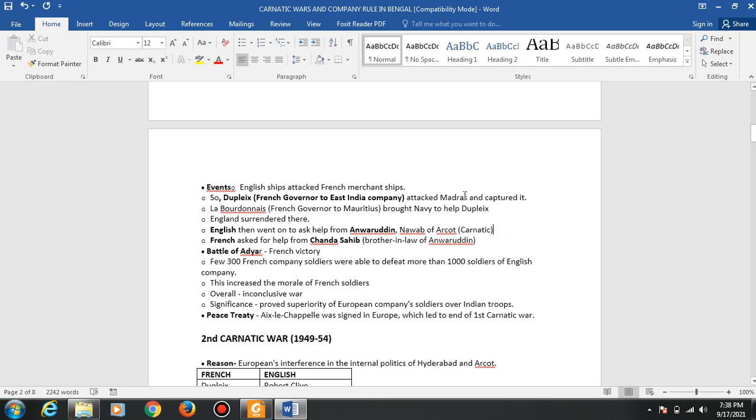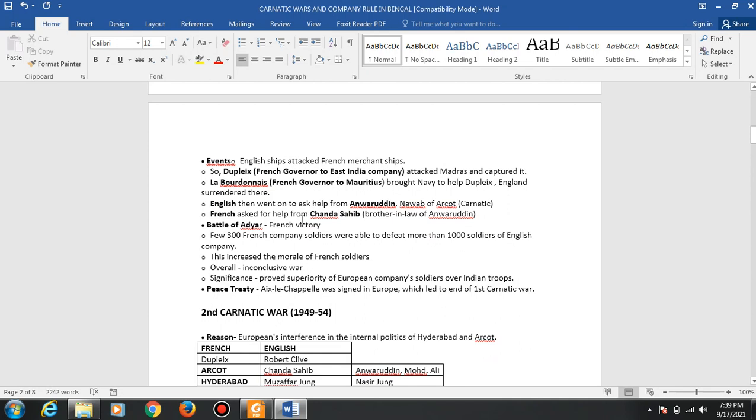This time the French won and the Britishers were defeated. La Bourdonnais, the French governor of Mauritius, because he was a friend of Dupleix, brought the navy to help Dupleix, and the English surrendered there.